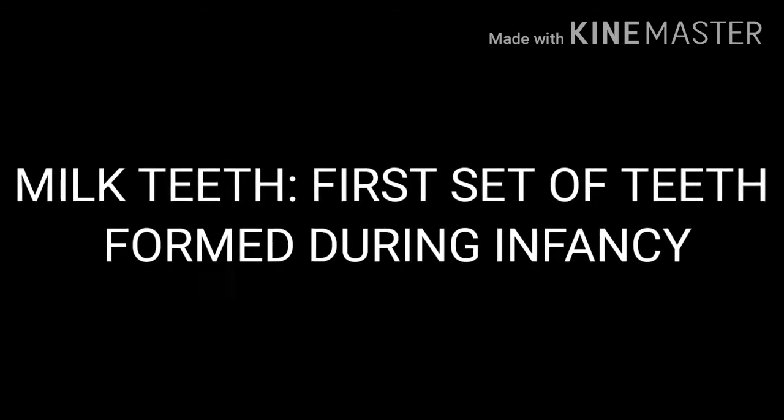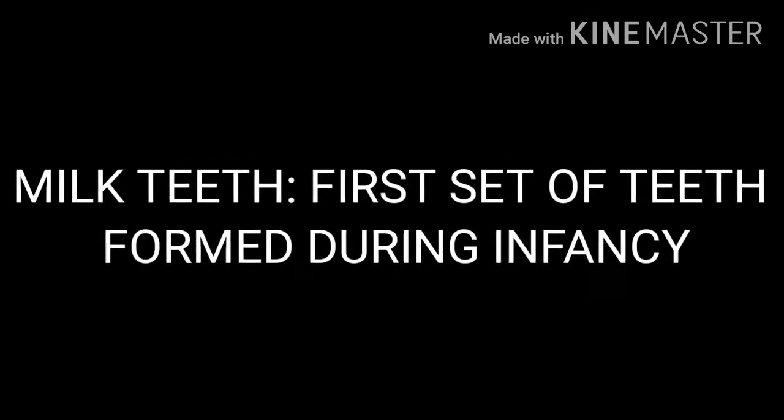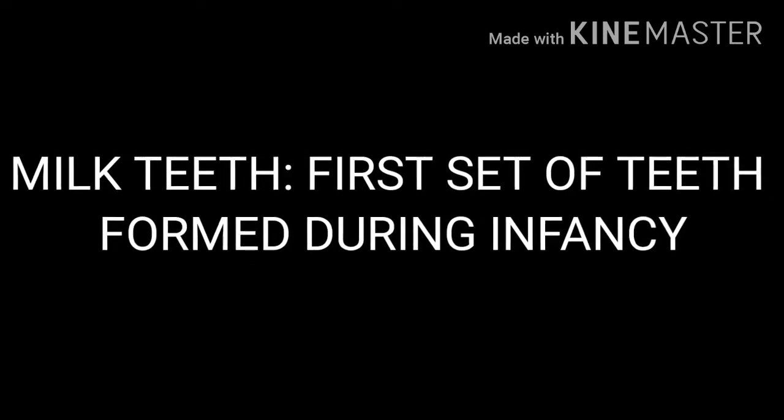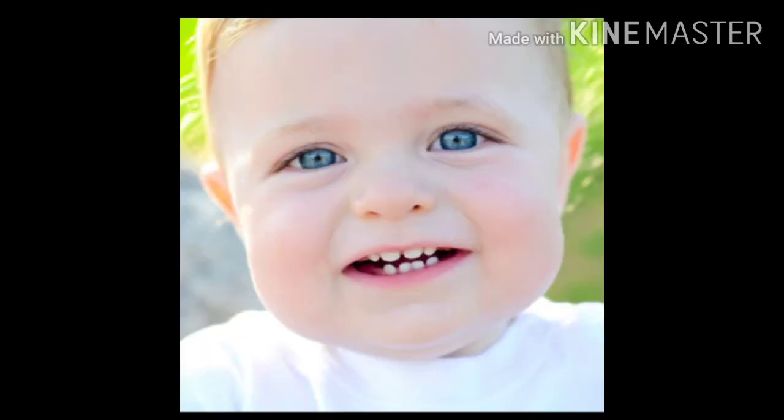So before that we need to understand milk teeth and permanent teeth. Milk teeth are the first set of teeth, which grow during infancy and fall off between the ages of 6 to 8. That set is termed milk teeth.